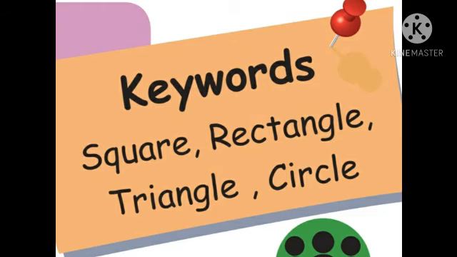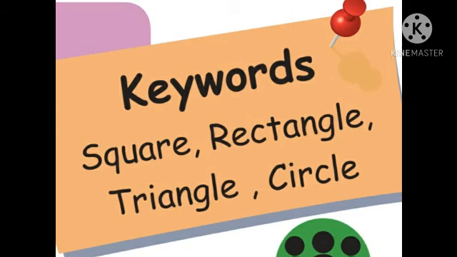R E C T A N G L E, rectangle. Shall I repeat one more time? R E C T A N G L E, rectangle.